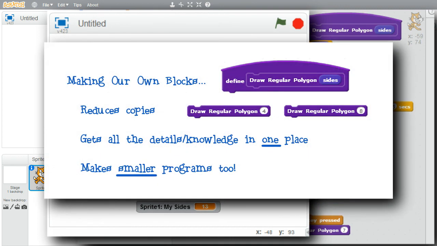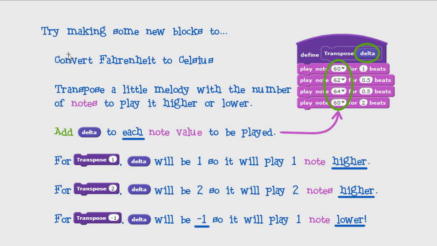I hope you can see how procedures reduce copying code, get all the details in one place, not in many places, and help make programs smaller. I want to encourage you to play with these examples and create your own procedures. Try creating a procedure to convert Fahrenheit to Celsius, or a procedure to transpose a little melody with an integer input to raise or lower all of the procedure's notes. Use the play note command block in the sound palette.